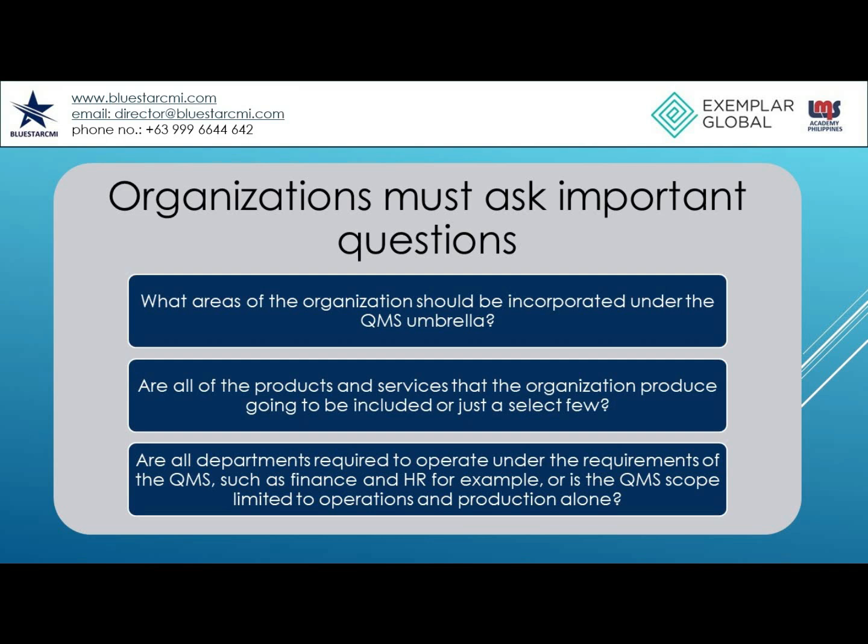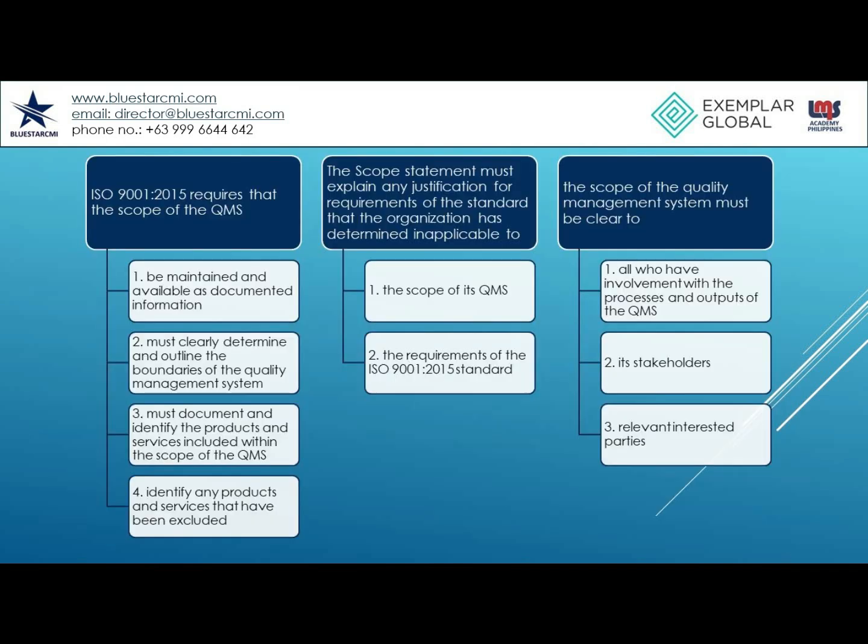Organizations must ask important questions of themselves in order to accurately define the scope of their quality management system. What areas of the organization should be incorporated under the QMS umbrella? Are all of the products and services that the organization produces going to be included or just a select few? Are all departments required to operate under the requirements of the QMS, such as finance and HR for example, or is the QMS scope limited to operations and production alone? Of course, it is better to make the QMS as broad as possible and include as much of the organization and its products and services as possible. But this is a decision that has to be made in the best interest of the organization.